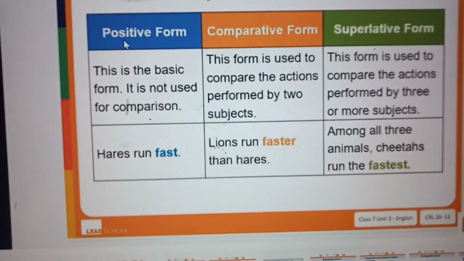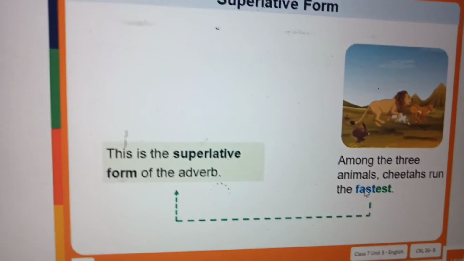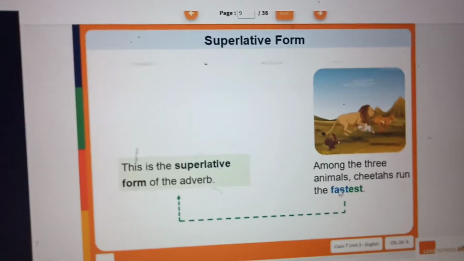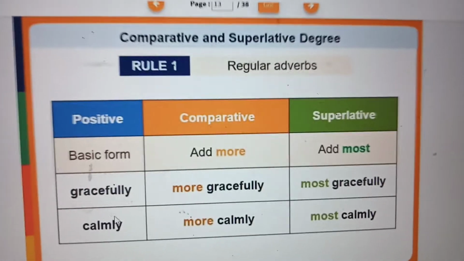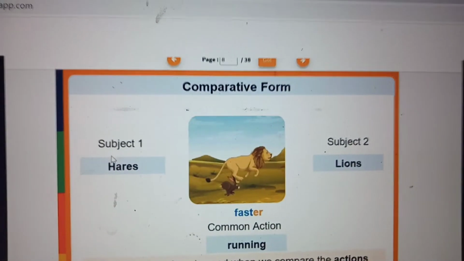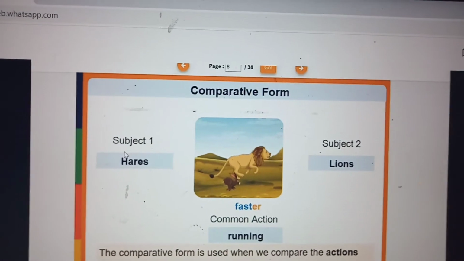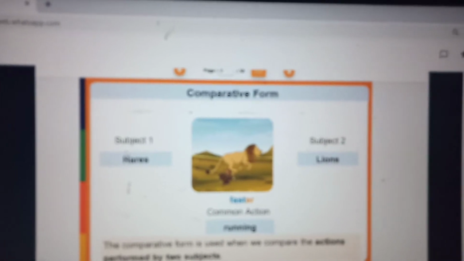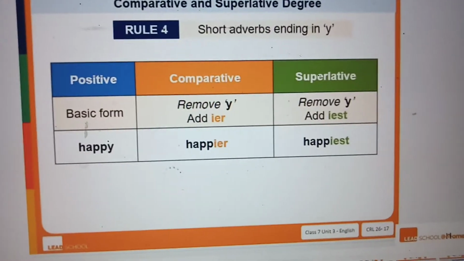The fastest, we use the word the. So this is superlative form of adverb. Among the 3 animals, cheetah runs the fastest. Okay. Okay, this one we already seen here. Rule 1, we use more, most. Has, subject, common action, running, lions, another subject. So both of these are compared. So that is comparative form is used when we compare the action performed by 2 subjects.